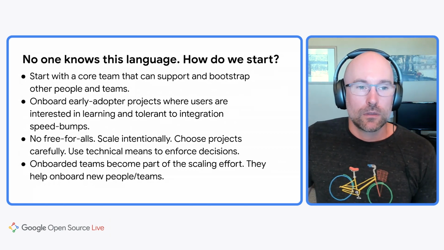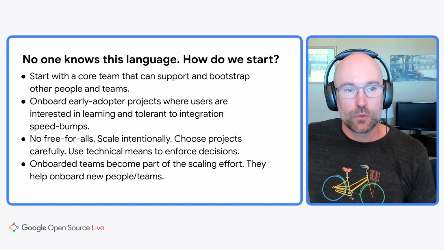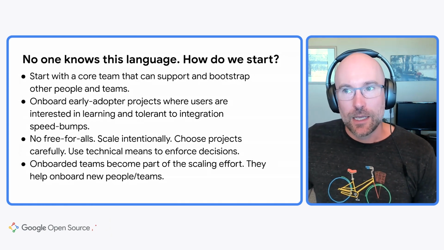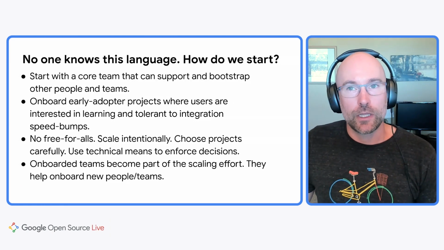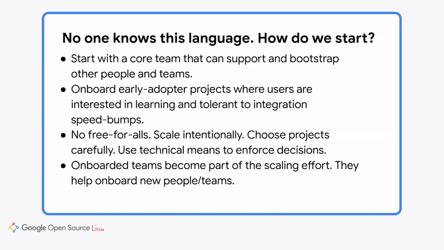So first, we onboarded early adopter projects where users were interested in learning and tolerant to integration speed bumps. And by speed bumps, I mean, a third-party library that they needed wasn't available, or a build feature that they needed wasn't available. And so we would help them, but as I said, they needed to have some tolerance to delays like that.